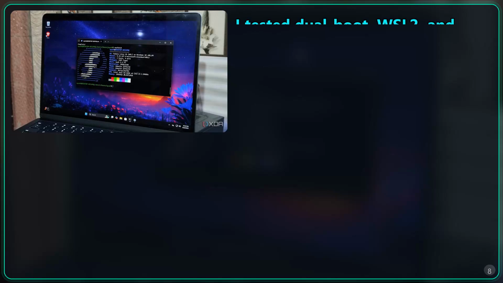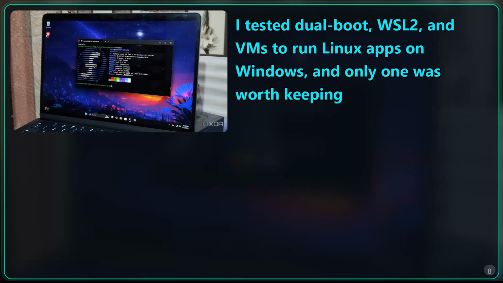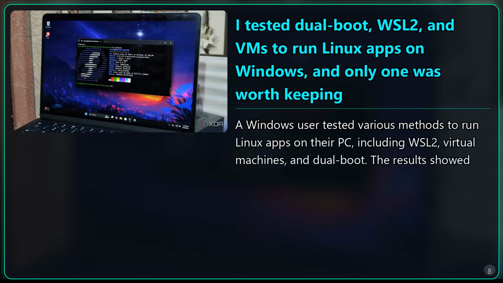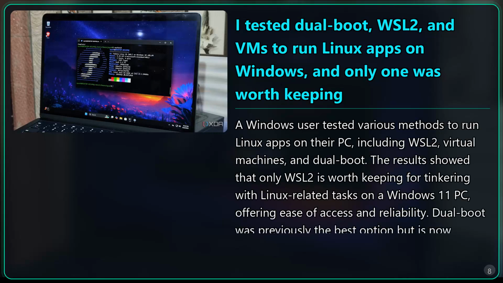I tested dual boot, WSL2, and VMs to run Linux apps on Windows, and only one was worth keeping. A Windows user tested various methods to run Linux apps on their PC, including WSL2, virtual machines, and dual boot. The results showed that only WSL2 is worth keeping for tinkering with Linux-related tasks on a Windows 11 PC, offering ease of access and reliability. Dual boot was previously the best option, but is now mainly suitable for running games on Linux.